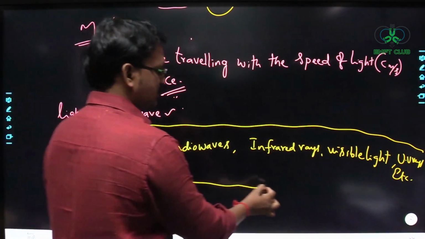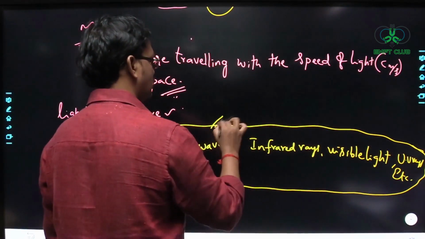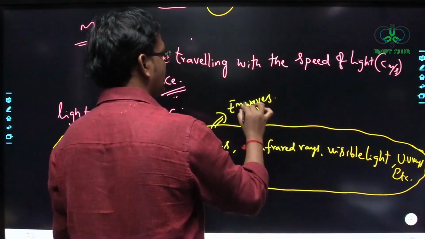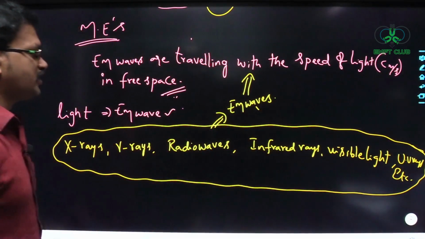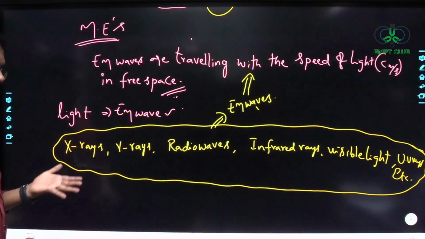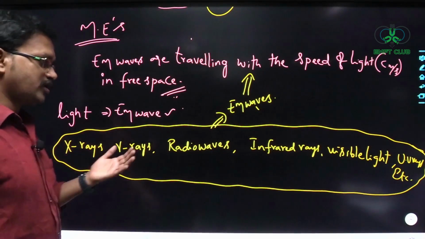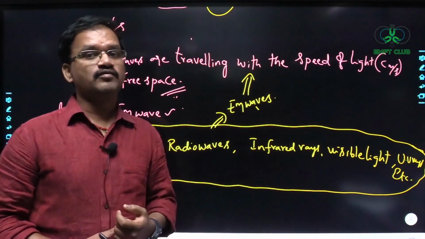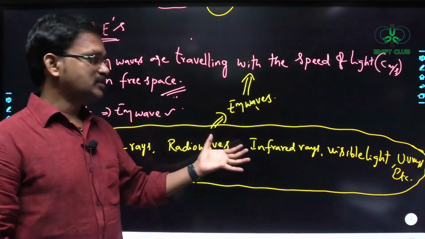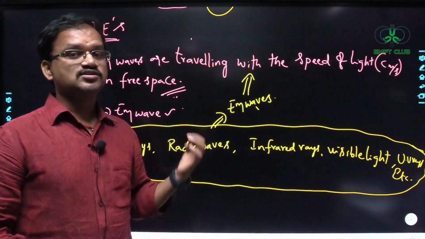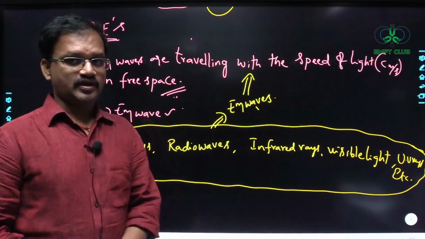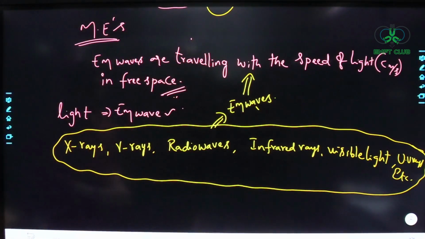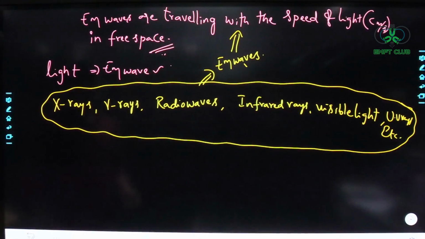electromagnetic waves only, and all these are traveling with the speed of light in free space. So not only light here, X-rays, gamma rays, radio waves, infrared rays, visible light, UV rays, etc. are all electromagnetic waves only. And all these are traveling with the same speed, that is the speed of light in free space. Understood? So this is the discovery they made later. Now see here.